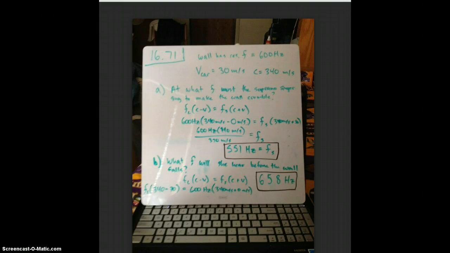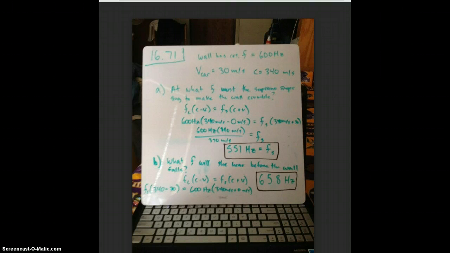So to do this, I just use the equation for Doppler. This was the easier way for me to remember that we went through in class. So I said the frequency of the listener times the speed of sound minus the velocity is equal to the frequency of the source times the speed of sound plus the velocity.